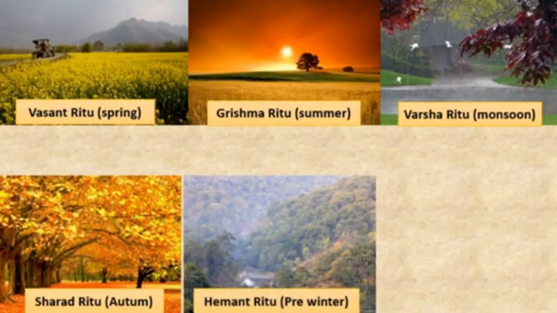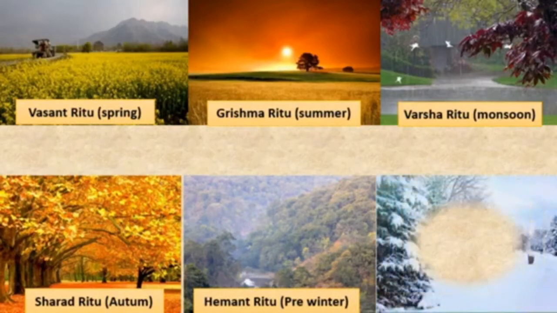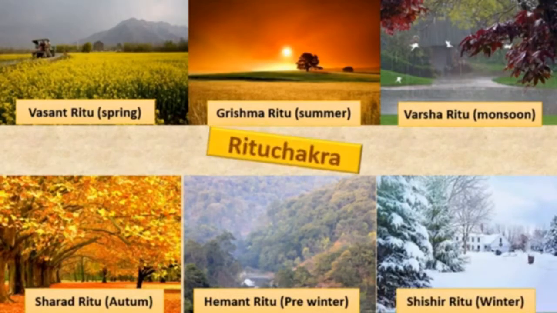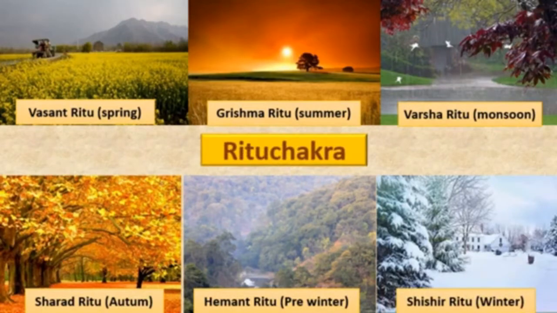Hemant Ritu means pre-winter. And last one, Shishir Ritu means winter. Yes, students, the cycle of 6 seasons is called Ritu Chakra. Many of our festivals are connected with the seasons. Many of our songs and games are also related to the different seasons.